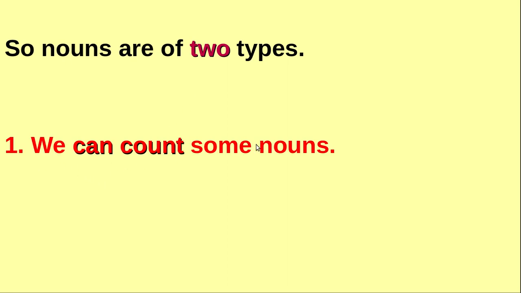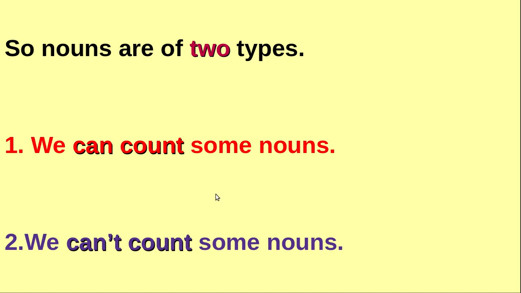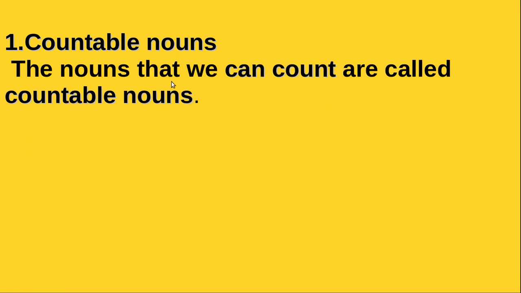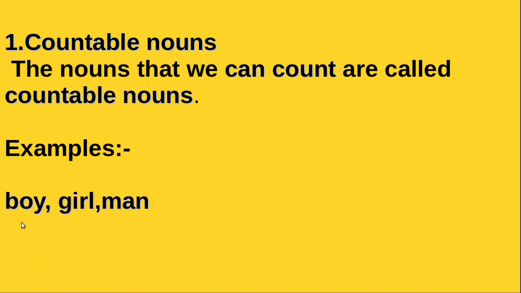First one, we can count them. Second one, we cannot count them. The nouns that we can count are called countable nouns, right? Examples: boy, girl, man, 1 boy, 2 boys, 3 boys. We can count like that, and other words are like that. So they are countable nouns.